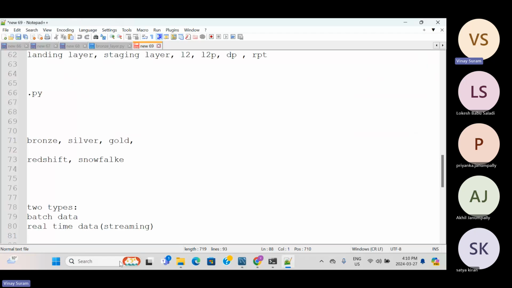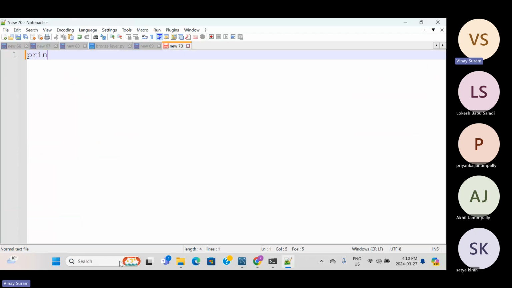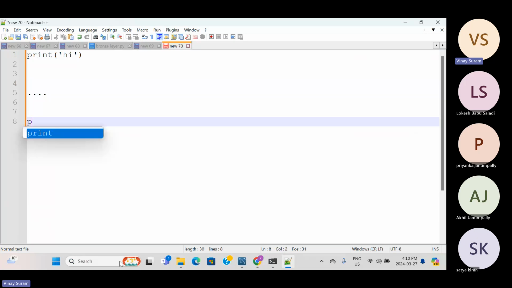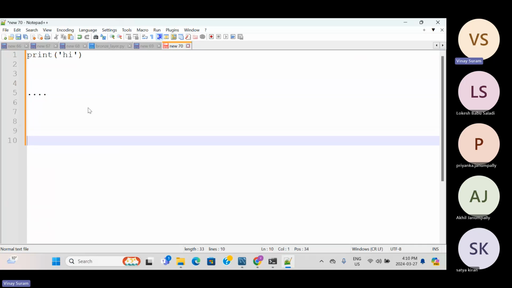I'm writing simple code, print high, and a few other things, like doing some operations, reading Spark tables using PySpark, something like that. I'll save this as a vinay.py file.